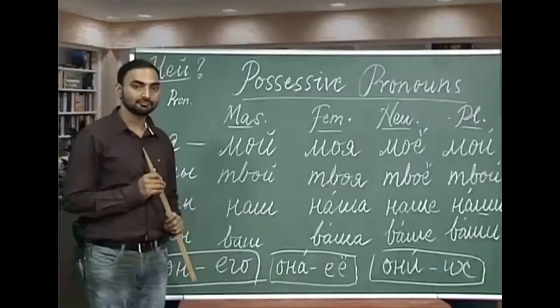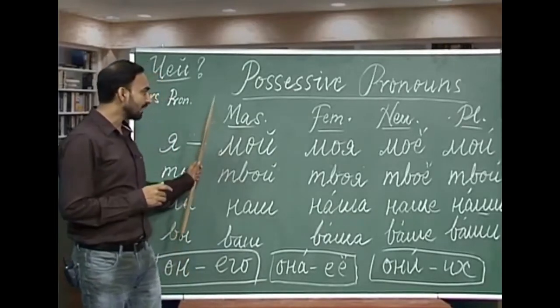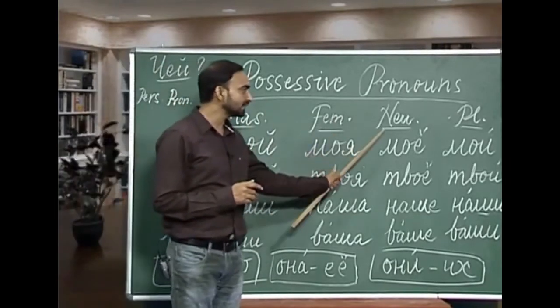So, how do you answer this question? Chei eta dom, whose is this house? Chia eta karta, whose is this map? Chio eta pismo, whose is this letter? We answer this question by using a possessive pronoun. So let us see what those possessive pronouns in Russian are. I have written here masculine, feminine, neuter and plural.